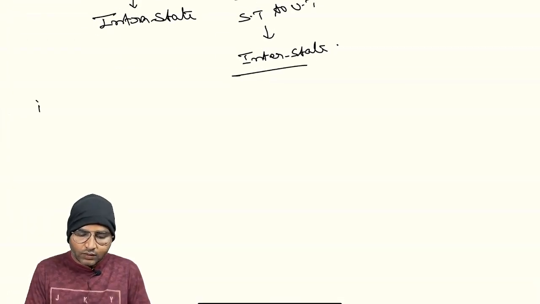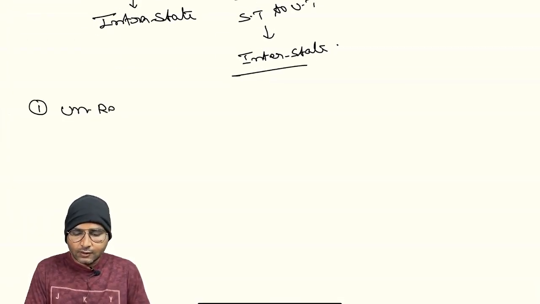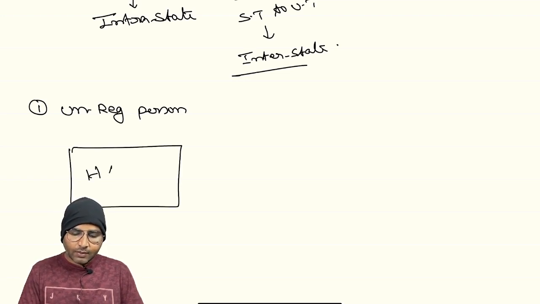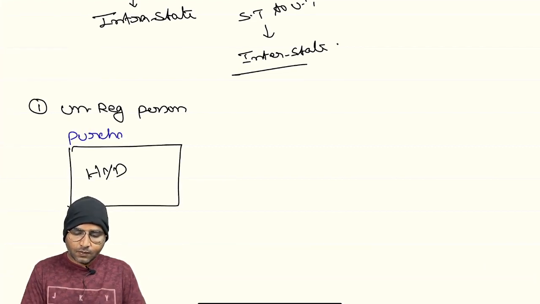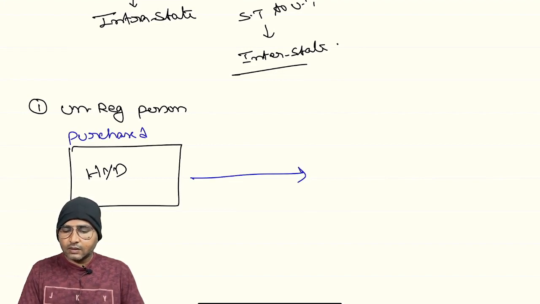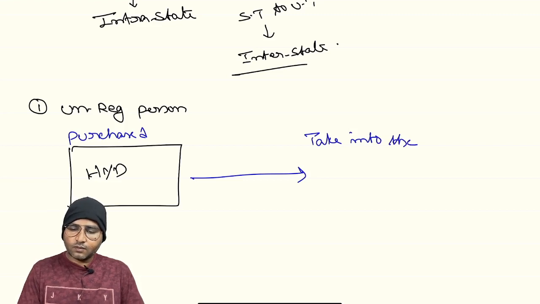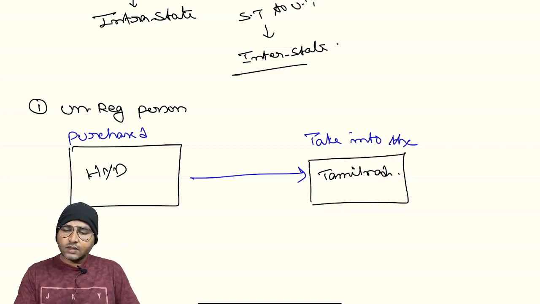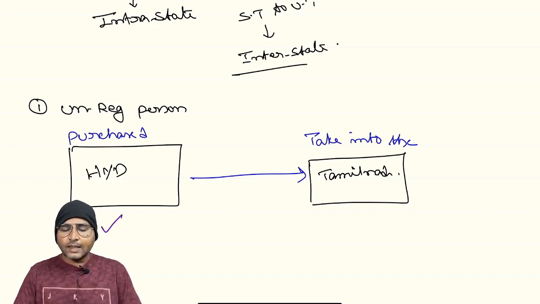Now, amendment 1, right? Unregistered person. Suppose, take an example, purchased in Hyderabad and taken to the state of Tamil Nadu.